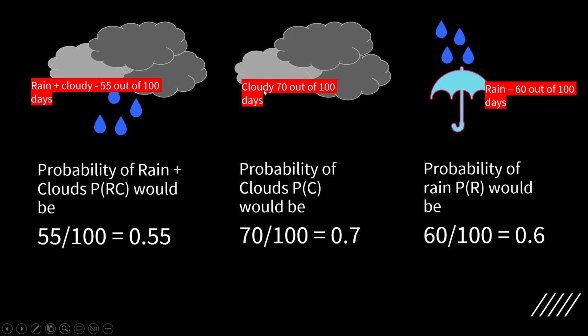And there were 70 days out of 100 days when it was cloudy. So the probability of clouds would be 70%. And there were 60 days out of 100 days when it actually rained. So the probability of raining is 60%.